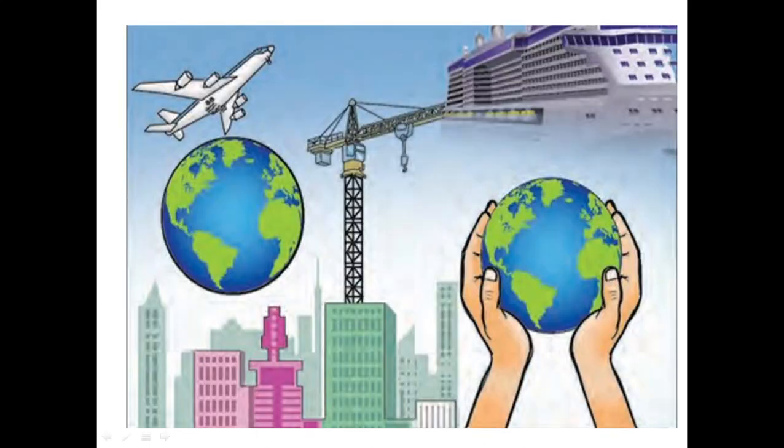Then this picture shows various ways by which we carry on foreign trade. We can carry foreign trade or international trade through air and through water. This is a big ship, moving from one place to another. And here you can see that the whole globe has become a market because of globalization. And now foreign trade is conducted by India with all countries which exist in the world.